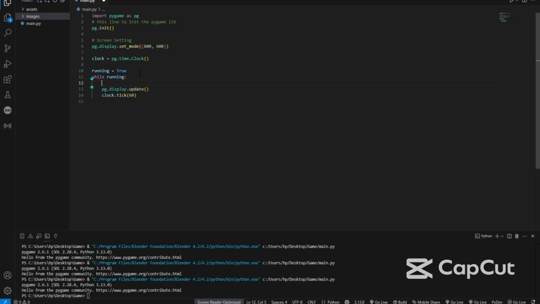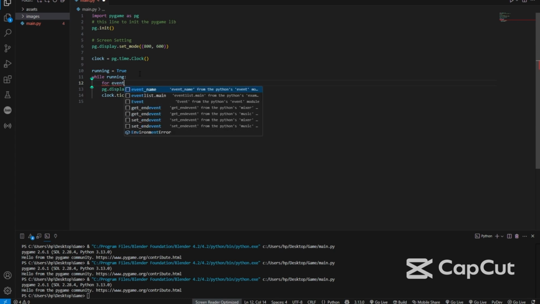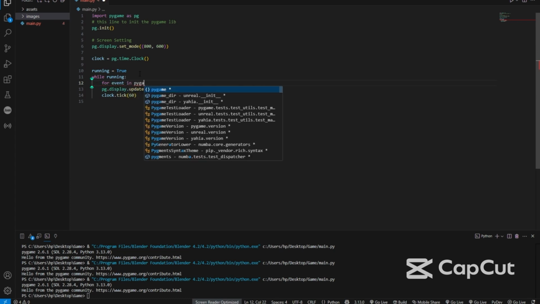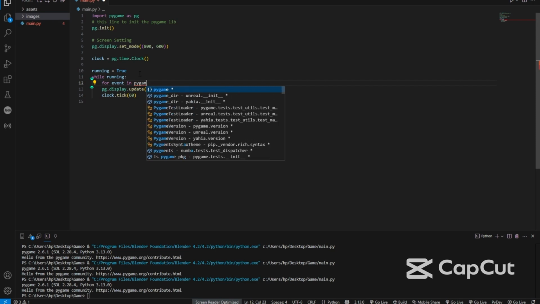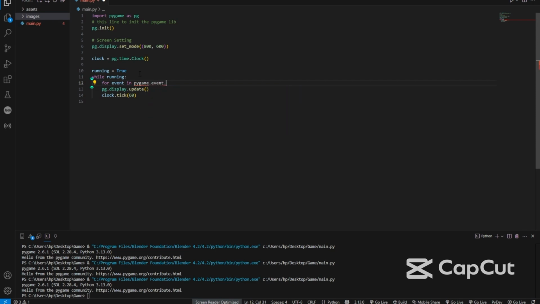Right now we'll create a for loop inside the while loop: for event in pygame.event.get. Why do we create the for loop? Because it is going to check events while running is true, and you're going to do the action if you press the shutdown button.